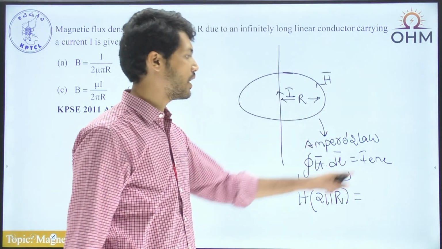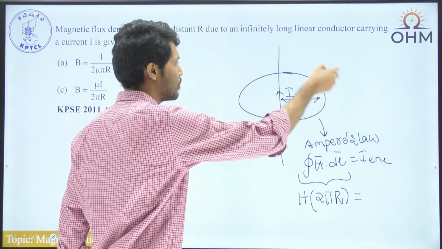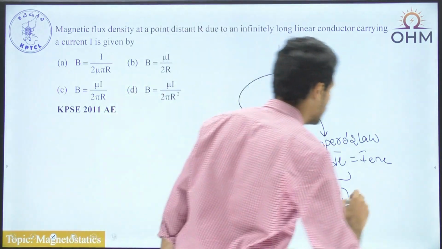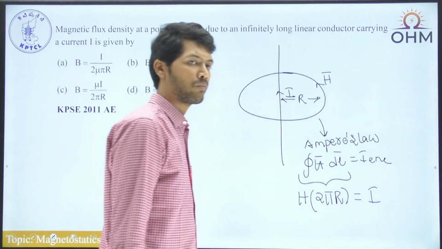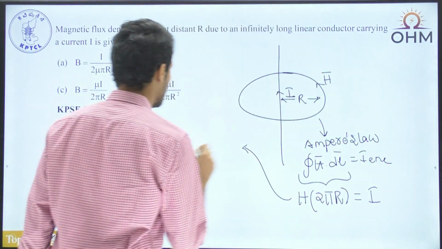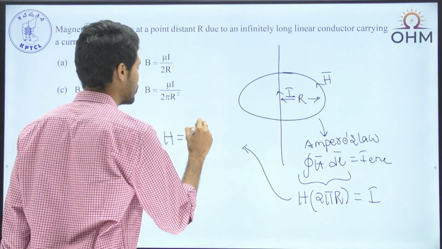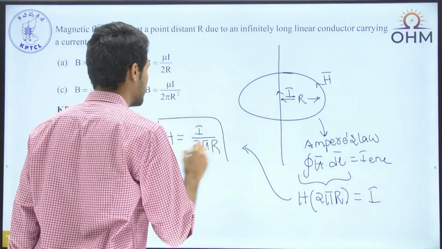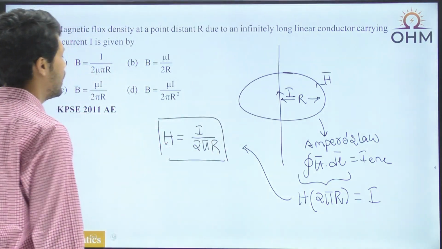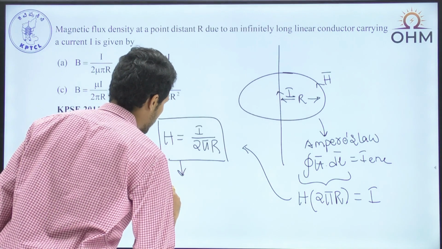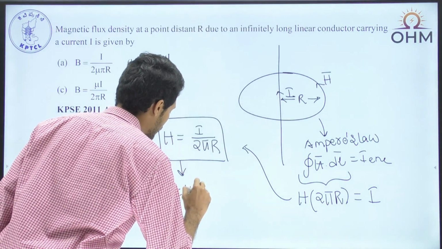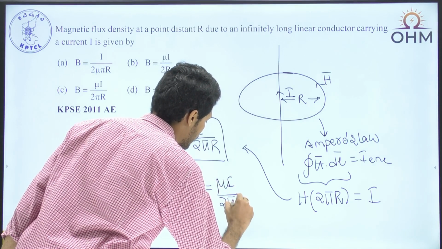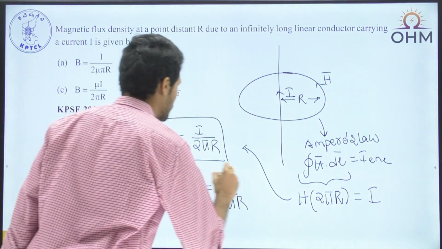On the right hand side, what do we have? The current enclosed. What is the current enclosed by this particular path? There is only one current carrying conductor carrying a current of I, and hence it is plus I. On this basis, h becomes equal to I by 2 pi r. So I by 2 pi r is the answer for h. In the question we are asked to find b. B is equal to mu times h, which becomes equal to mu I by 2 pi r.